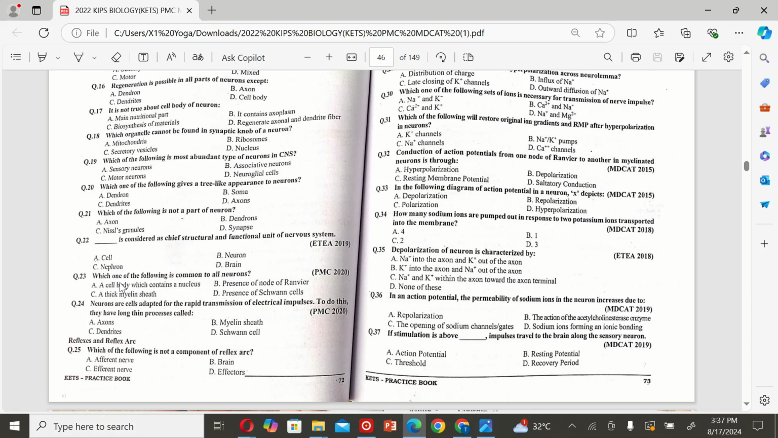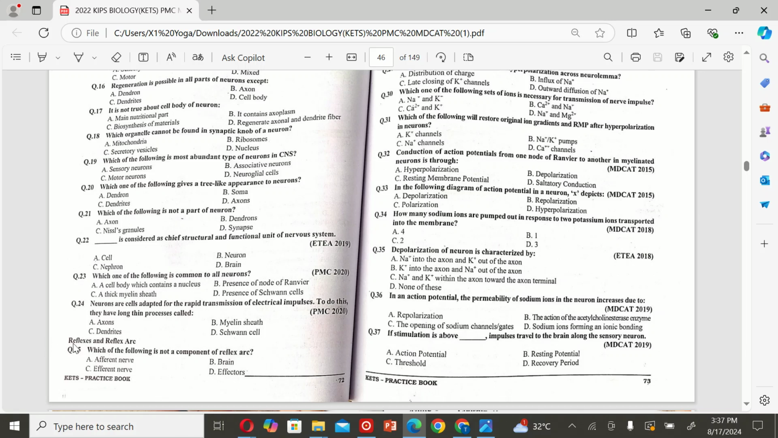Neuron. The next MCQ is which one of the following is common to all neurons? A. A cell body which contains a nucleus. B. Presence of node of Ranvier. C. A thick myelin sheath, and D. Presence of Schwann cells. So the correct option is A. A cell body which contains a nucleus. The next MCQ is neurons are cells adapted for the rapid transmission of electrical impulses. To do this, they have a long, thin process called A. Axons, B. Myelin sheath, C. Dendrites, and D. Schwann cell. So the correct option is A.